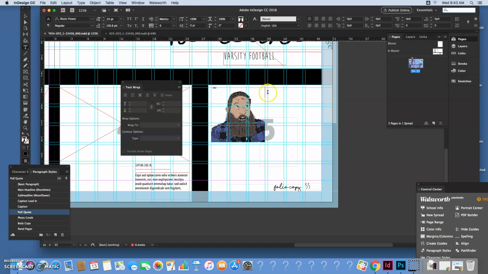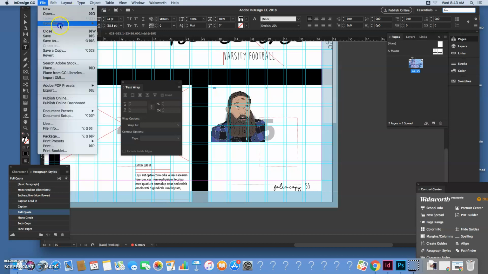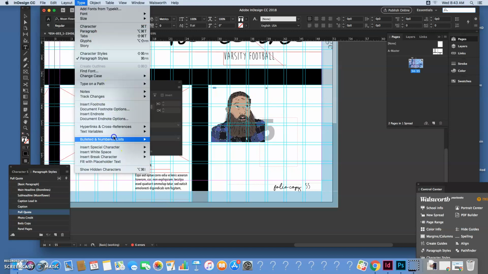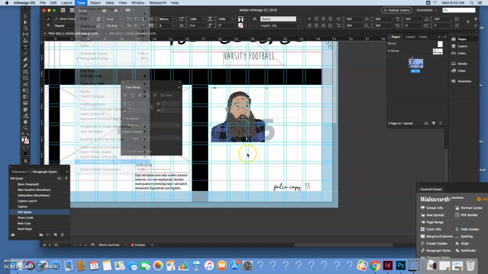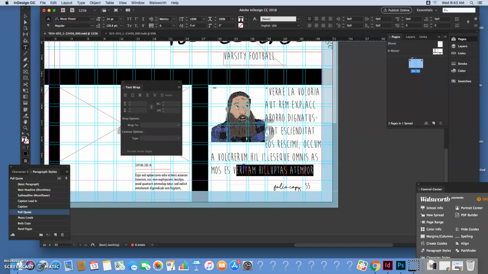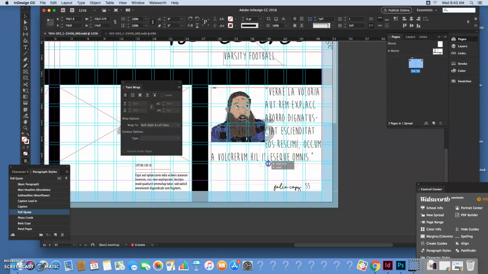And we got to make sure our quotation's in the correct format. So we want a quotation mark to begin it. Then we have whatever text is going to be in there, whatever your quote is. I'm going to fill it with some placeholder text. And we'll say that I ended my quote right about there. Punctuation, end quote. Then what we want to do is bring that up a little bit, okay?